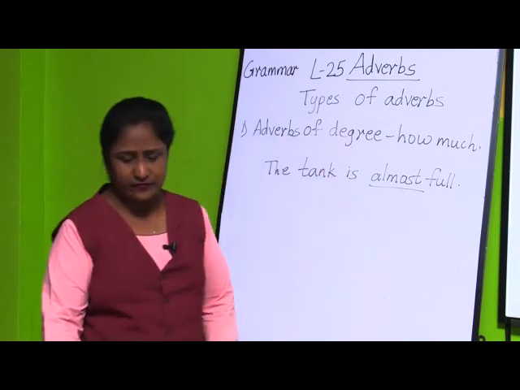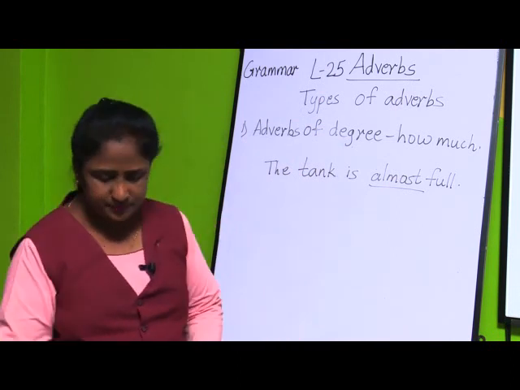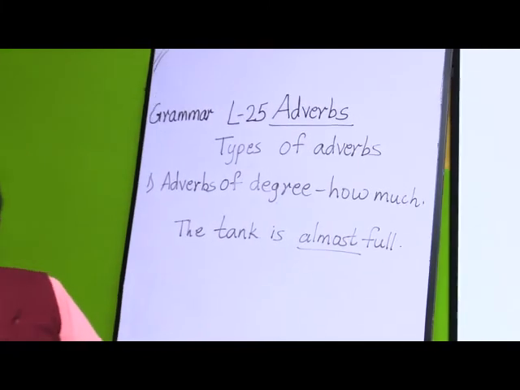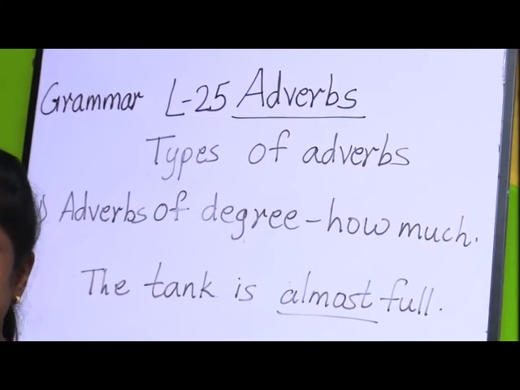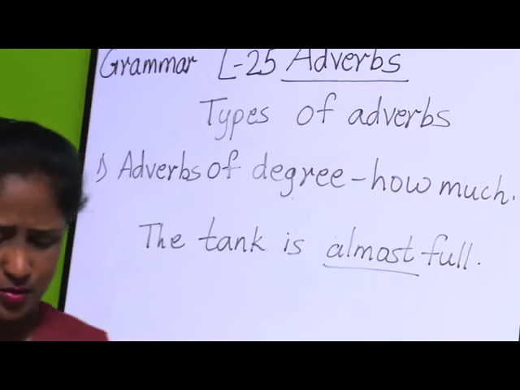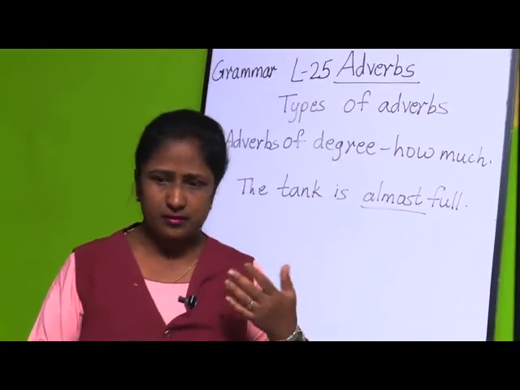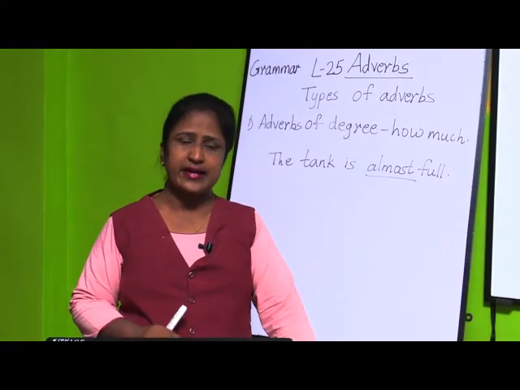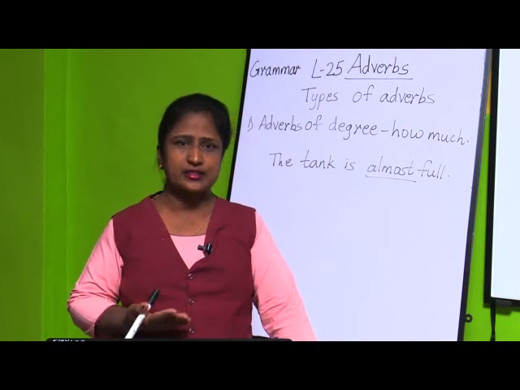So these are the 5 types of adverbs. First is adverb of manner. If you ask the question how, you will get the answer, that is, in what manner or how an action is done.